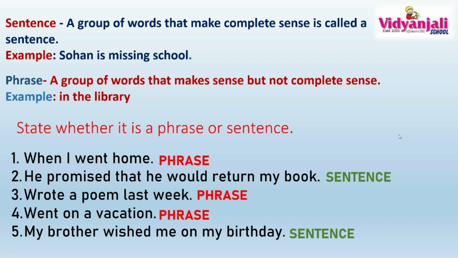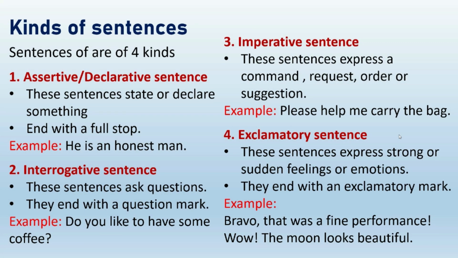Now let's go to the next concept, kinds of sentences. There are 4 kinds of sentences: the assertive or the declarative, the interrogative, the imperative, and the exclamatory. So let us revise a bit in detail. Now here, the assertive or the declarative sentences.